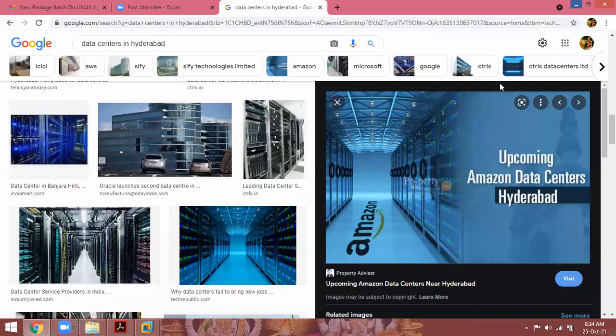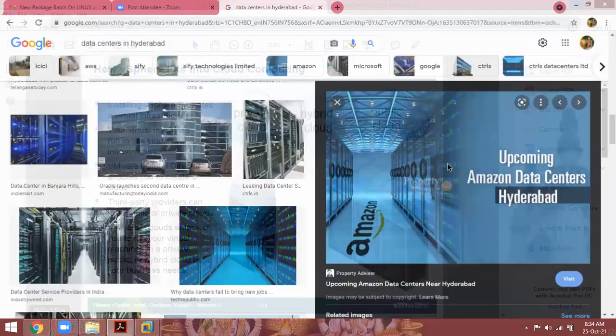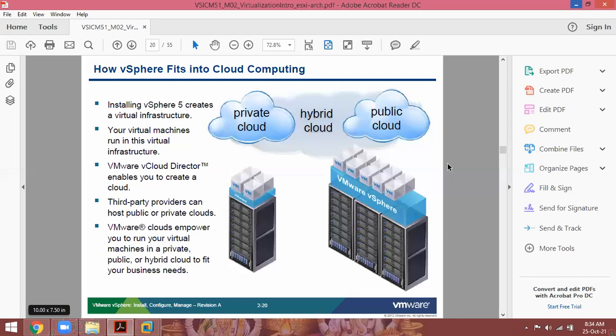How did you use the internet connection? In earlier days, we had internet cafes. You would go to the internet center, browse for 1 hour or 2 hours, and pay 10 rupees or 15 rupees or 20 rupees. That environment is not ours, but for utilizing the resource, you paid money. Cloud is also the same. Based on how much you utilize, that much money only you have to pay.